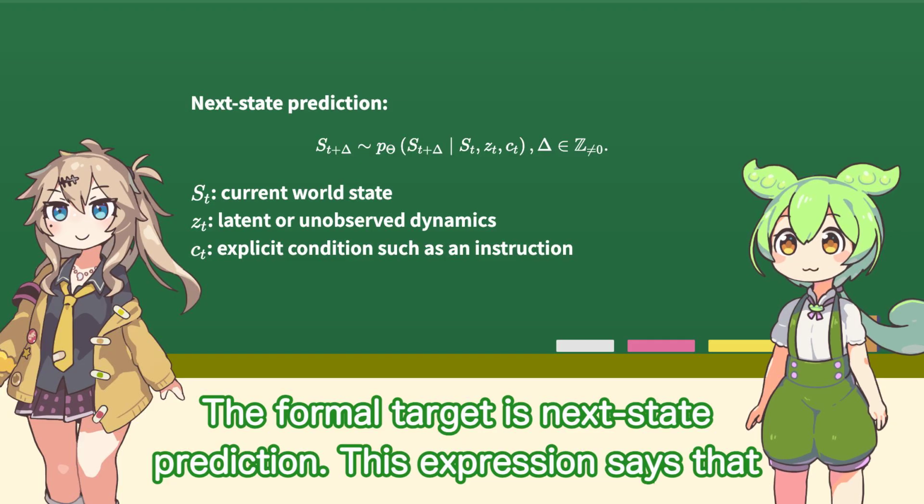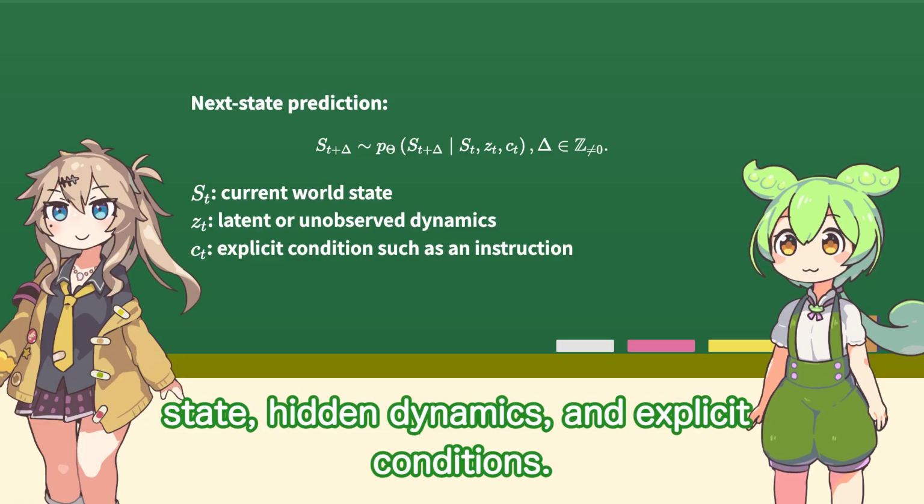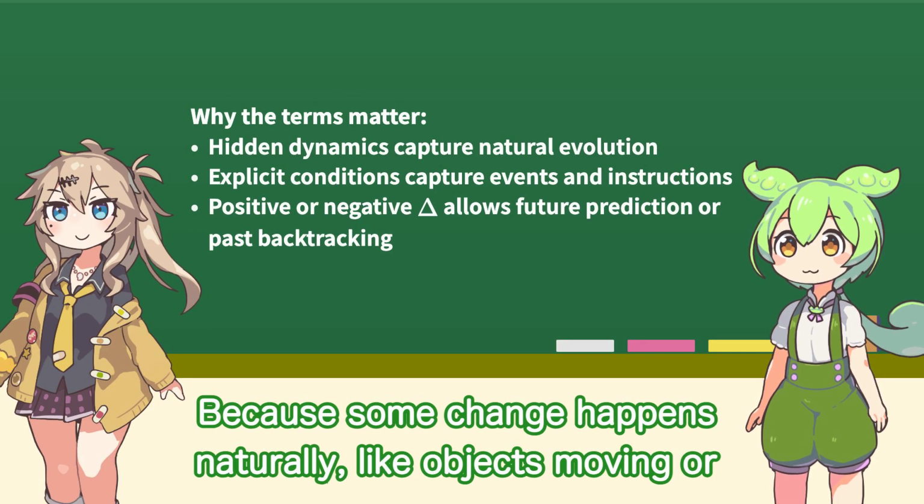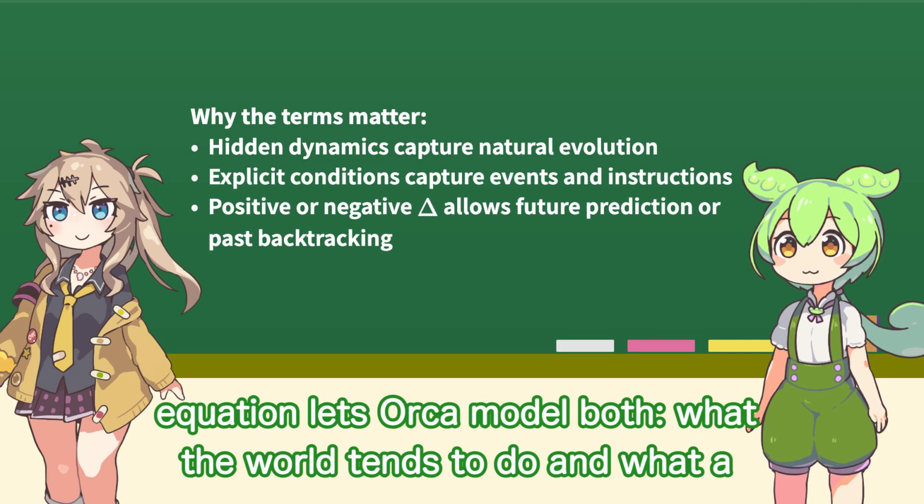The formal target is next state prediction. This expression says that a future or past state is sampled from a model conditioned on the current state, hidden dynamics, and explicit conditions. Why include both hidden dynamics and explicit conditions? Because some change happens naturally, like objects moving or scenes evolving, while other change is driven by an instruction or event. The equation lets Orca model both what the world tends to do and what a condition asks it to do.